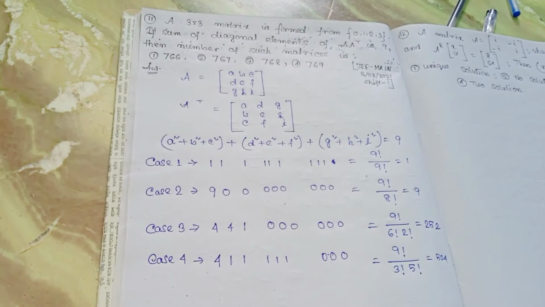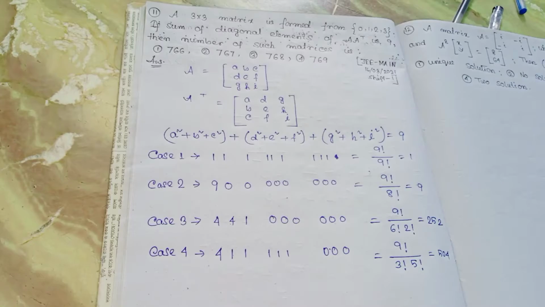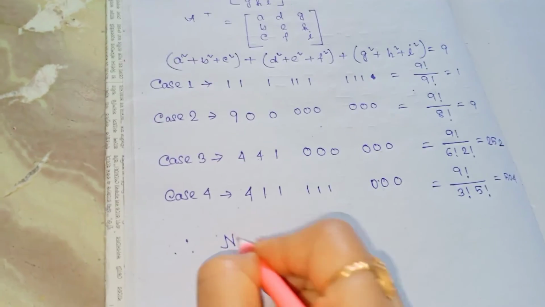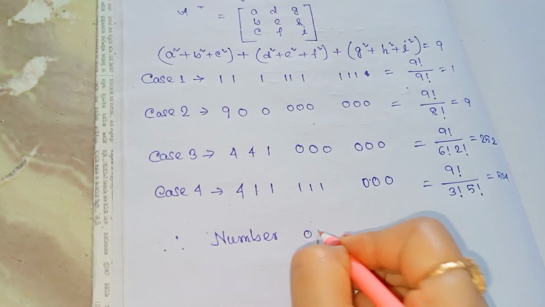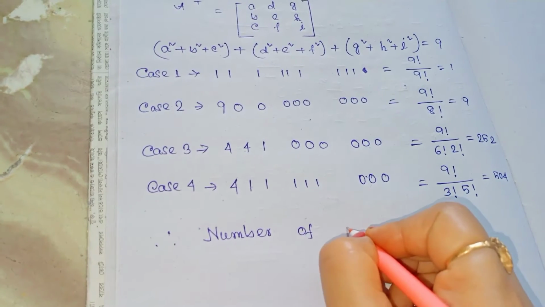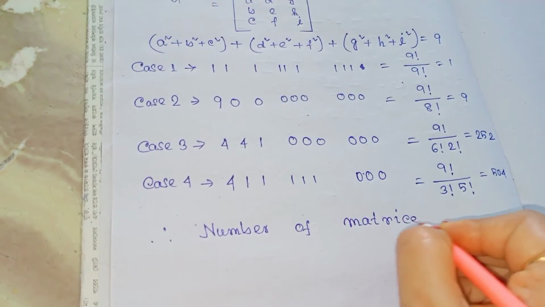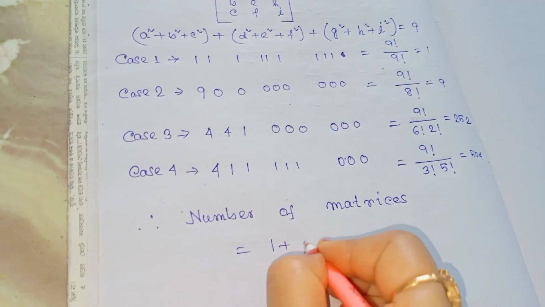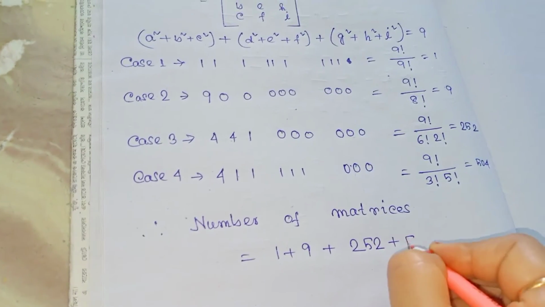So now the total formed with the sum of the diagonal elements, the number of such matrices. Therefore the total number of matrices is equal to 1 plus 9 plus 252 plus 504.